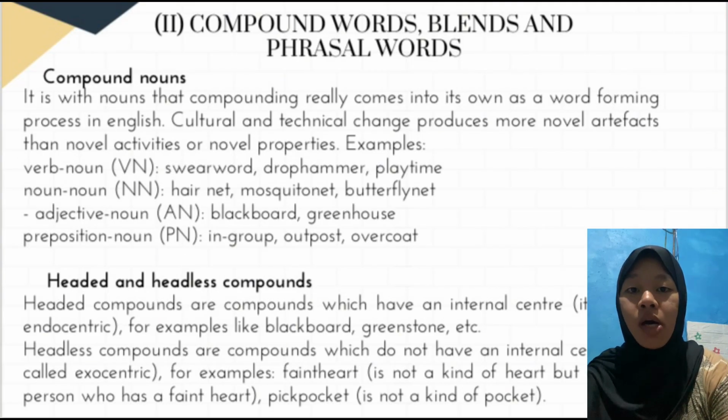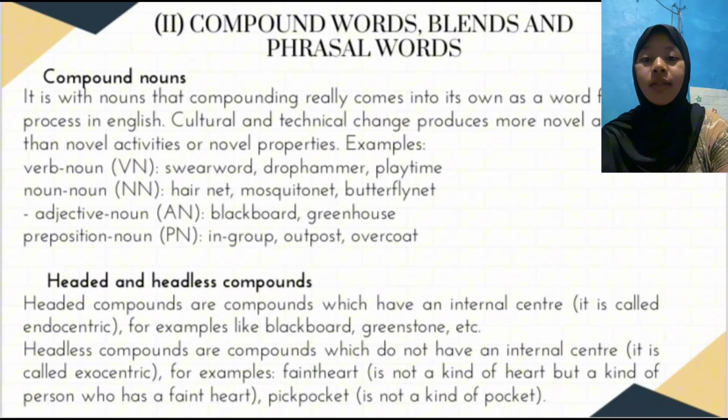Noun noun: hairnet. Hair is a noun. Net is a noun. Adjective noun: blackbird. Black is an adjective. Bird is a noun. Preposition noun: ingroup. In is a preposition. Group is a noun.